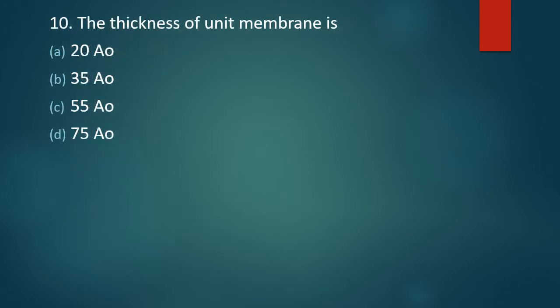Question number 10. The thickness of the unit membrane is 20 Armstrongs, 35 Armstrongs, 55 Armstrongs, or 75 Armstrongs. Thickness of unit membrane is. Correct answer is option D, 75 Armstrongs.